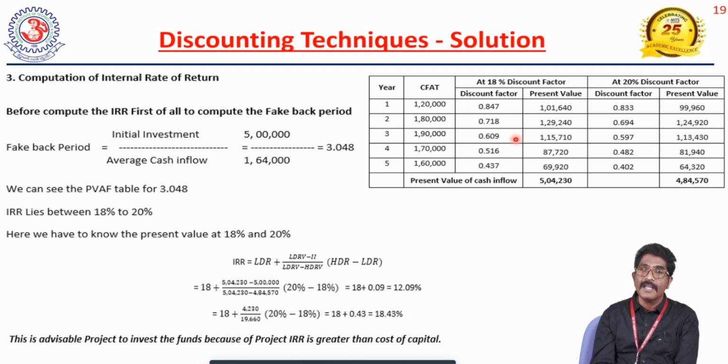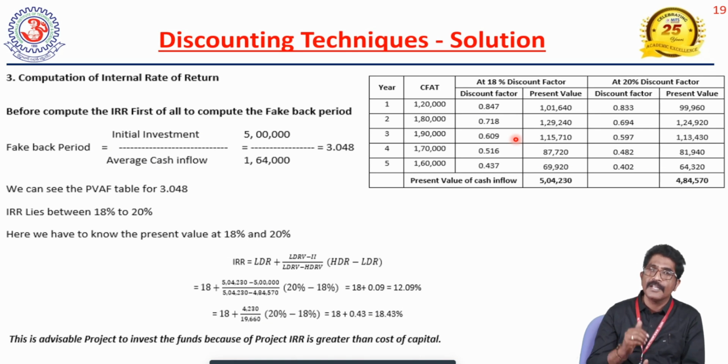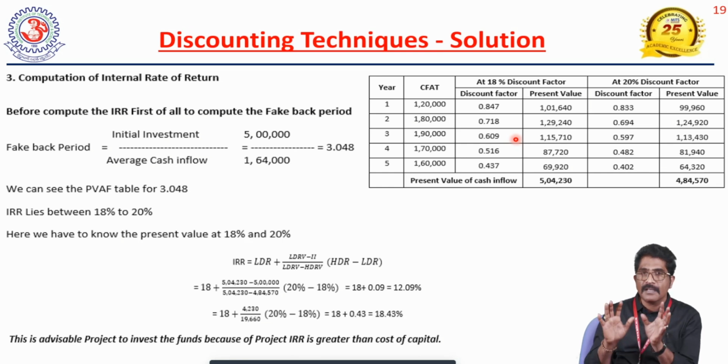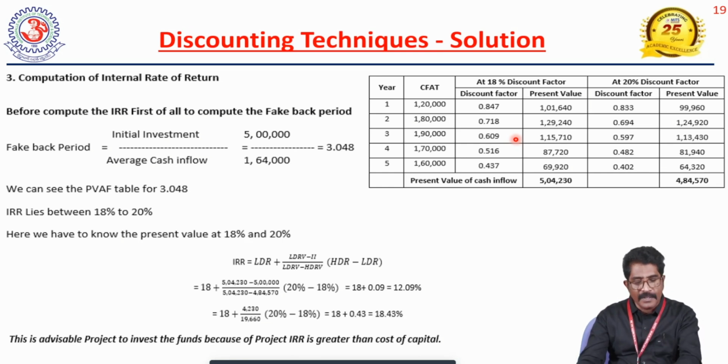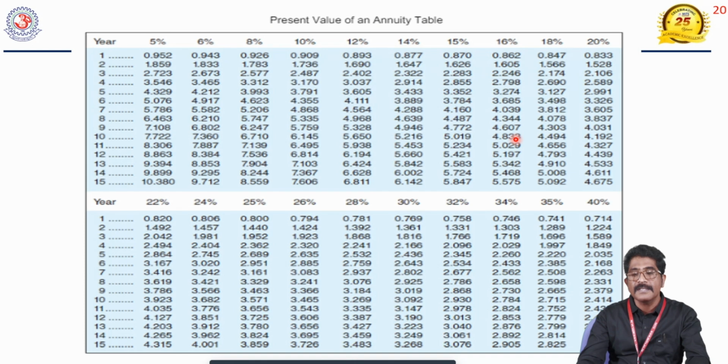So in all three techniques, the project is an acceptable project. So the company will take the decision to make an investment in this technology. The technology will provide some returns to the company. From this technology, the company will get a benefit. That is what I'm finally saying. So these are the things we took. These are the present value annuity factors tables.